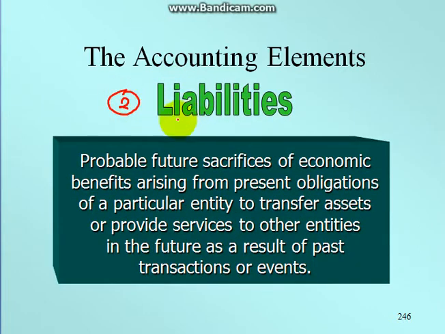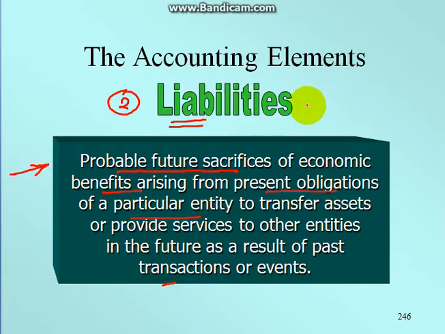The second factor is liabilities. Now what is a liability? The probable future sacrifices of economic benefits arising from the present obligation of a particular entity to transfer assets or provide services to other entities.